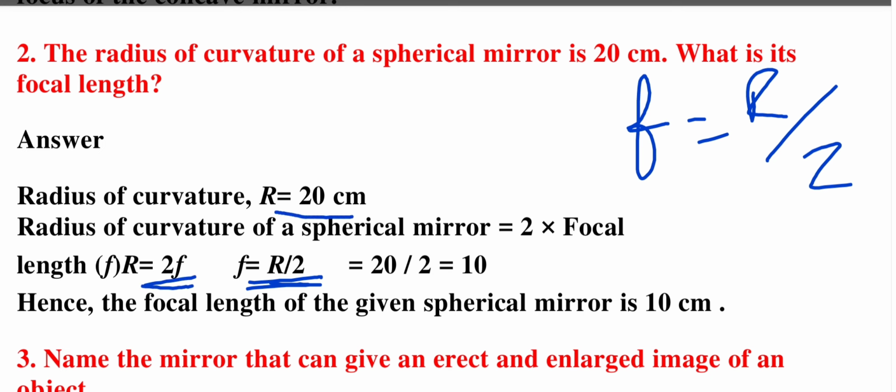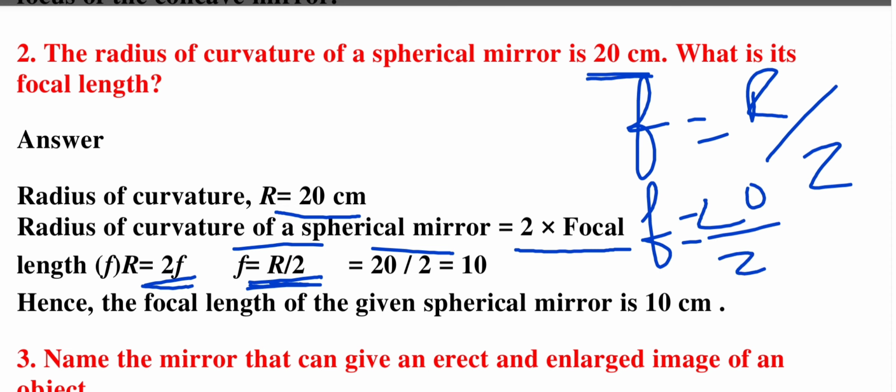They have given the radius of curvature as 20 centimeters. The radius of curvature of a spherical mirror is equal to 2 times the focal length. Since we need to find the focal length, f is equal to r by 2. The radius of curvature is 20, so 20 divided by 2 is 10. So 10 centimeters is the focal length. Hope you have understood this. We will move on to the next question.